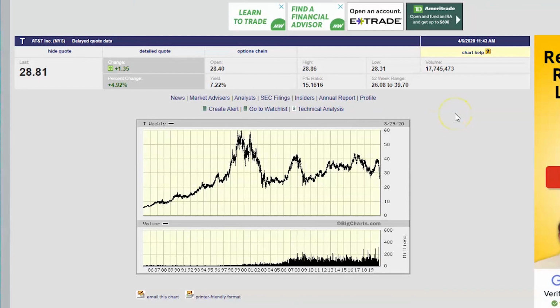Now, just after seeing that last one, GE, it gives me a similar feeling. However, it's not making those lower lows, which is healthy for a company. Now you see the lows are getting higher over a period of time, but the highs are not getting higher. It looks like a double top here.